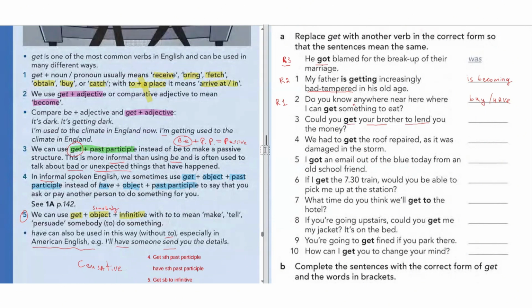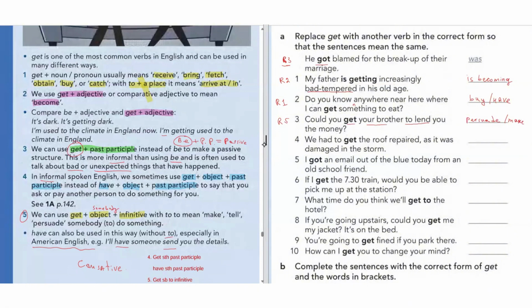We can use get plus object plus infinitive with to. So rule number 5, the meaning is persuade. Get your brother to lend, like persuade, or like make your brother do something. You want to force or persuade, yeah.